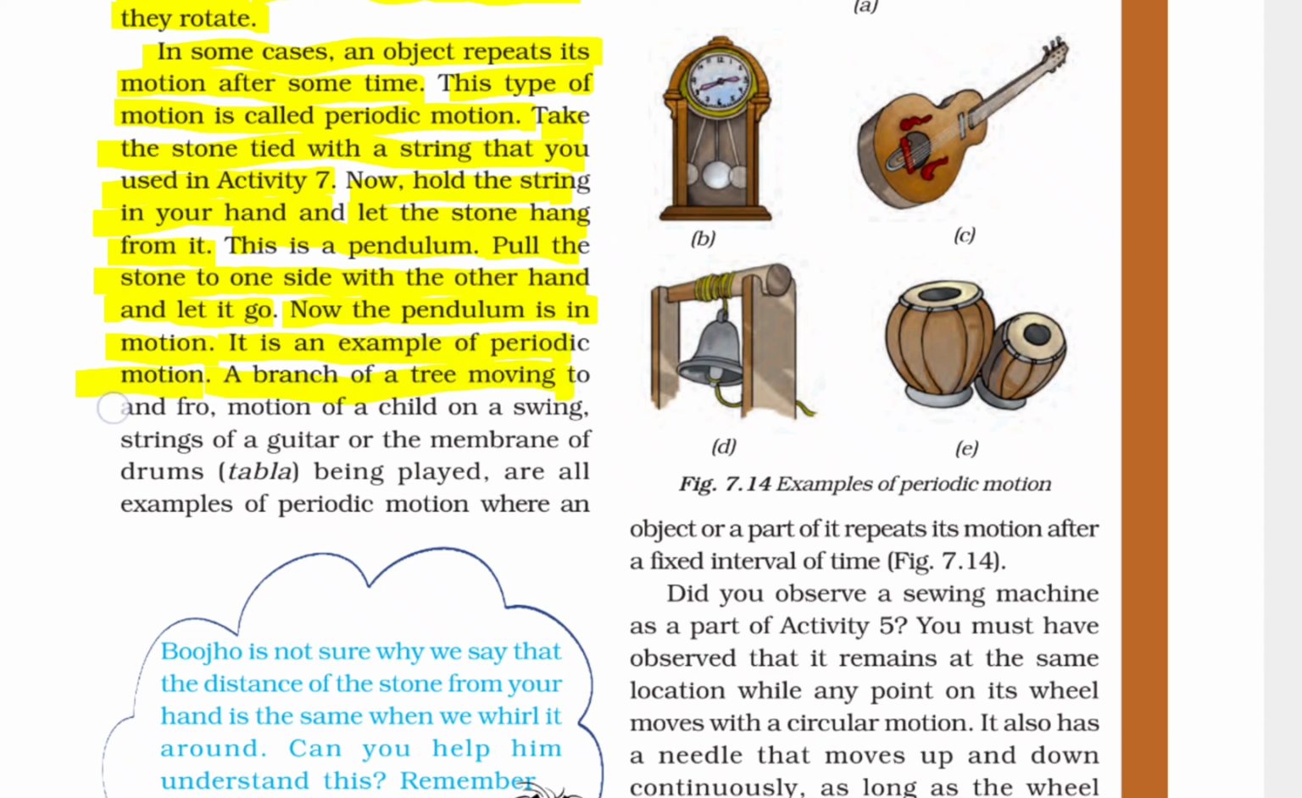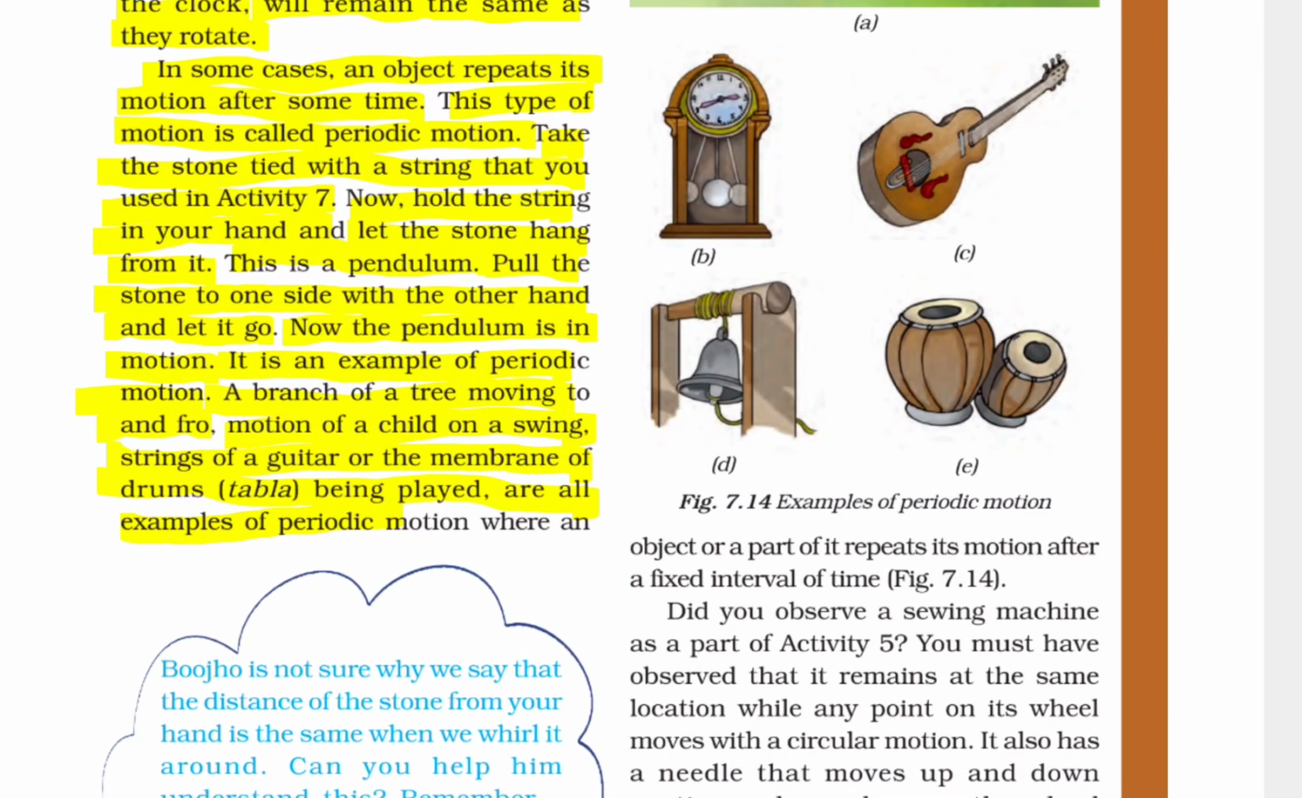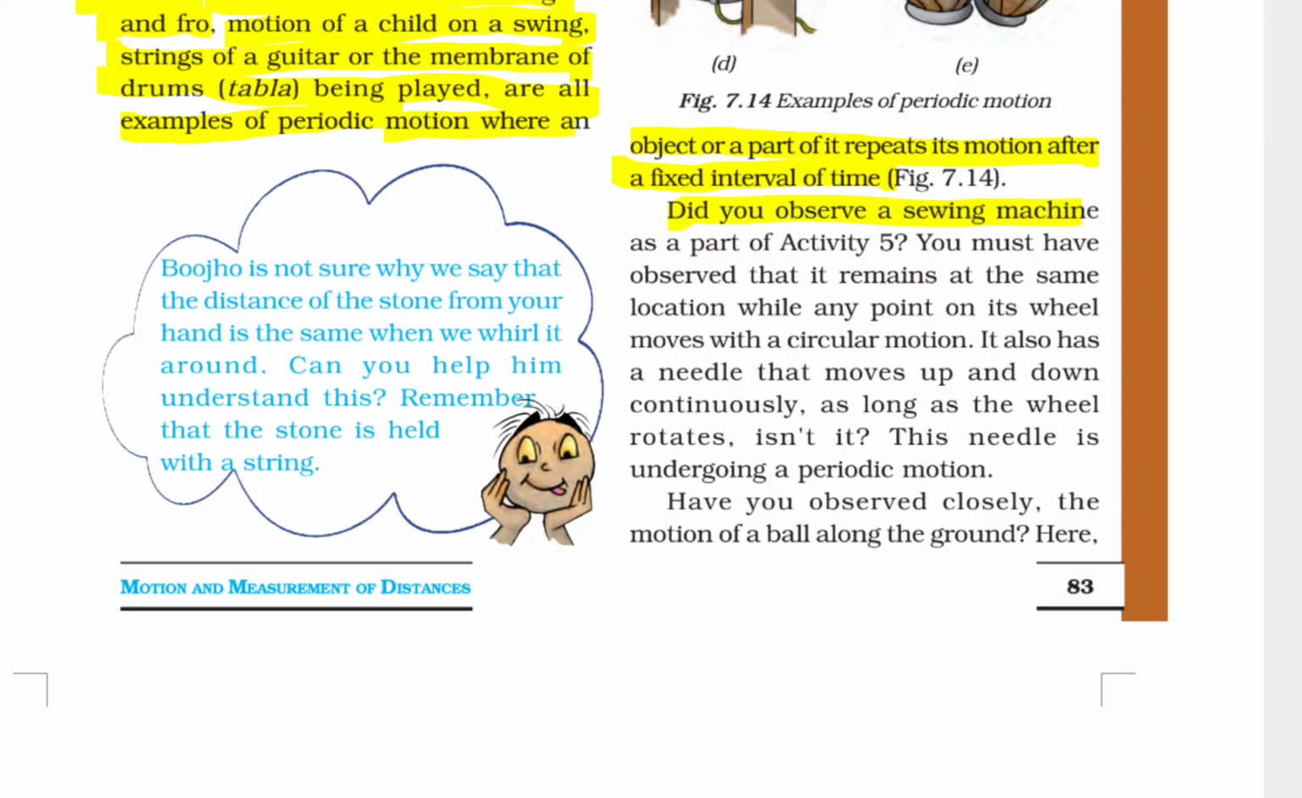A branch of a tree moving to and fro, the motion of a child on a swing, or of a guitar string or the membrane of a drum or tabla being played, are examples where an object or a part of it repeats its motion after a fixed interval of time. Did you observe a sewing machine as a part of Activity 5? You must have observed that it remains at the same location while any point on its wheels moves with a circular motion. It also has a needle that moves up and down continuously as long as the wheels rotate, isn't it? This needle is undergoing periodic motion.